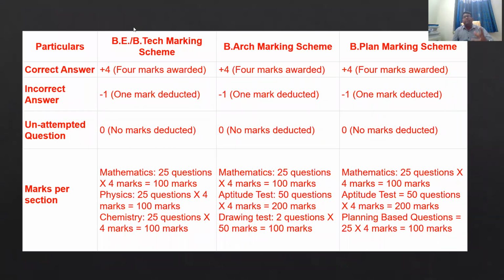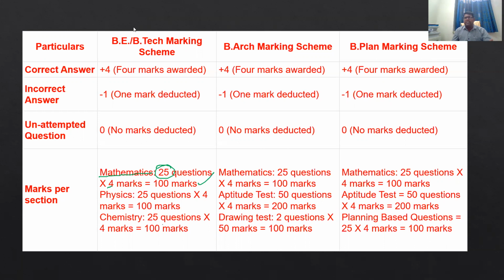Correct answer is +4, incorrect answer is -1, and not attempted is 0. What are the marks per section? In mathematics there are 25 questions, each question carries 4 marks, total 100 marks. Physics and chemistry are also the same.